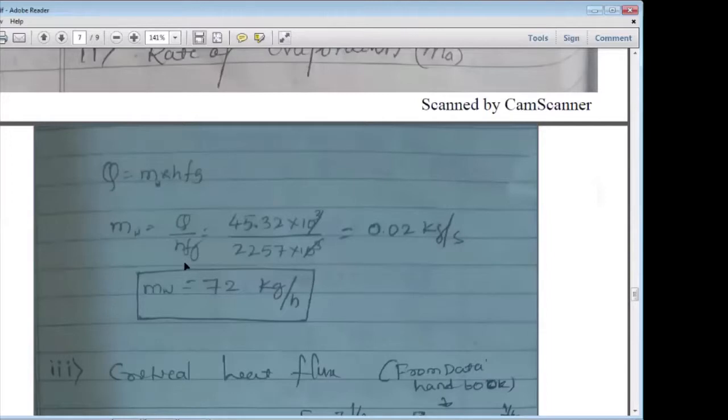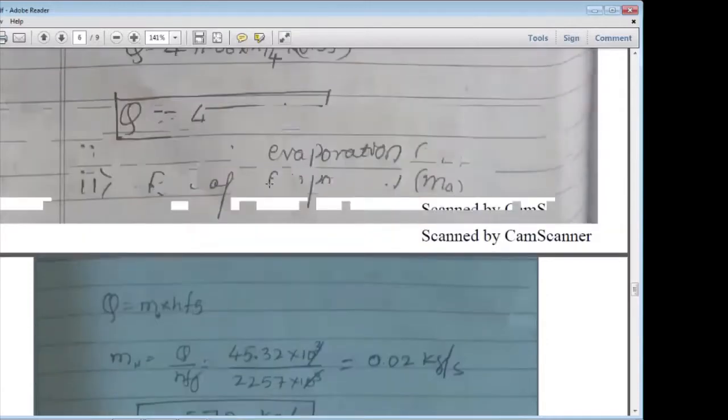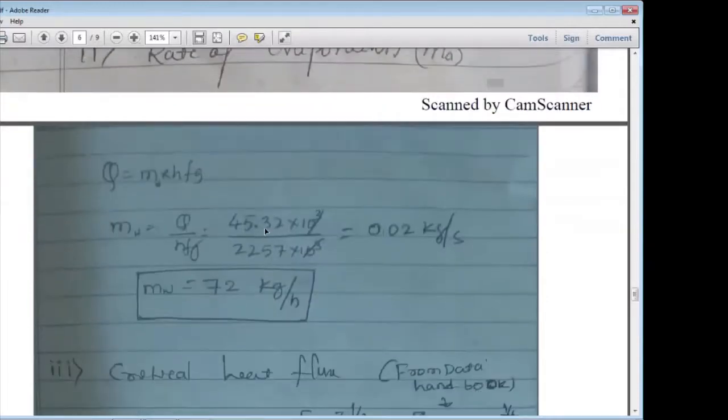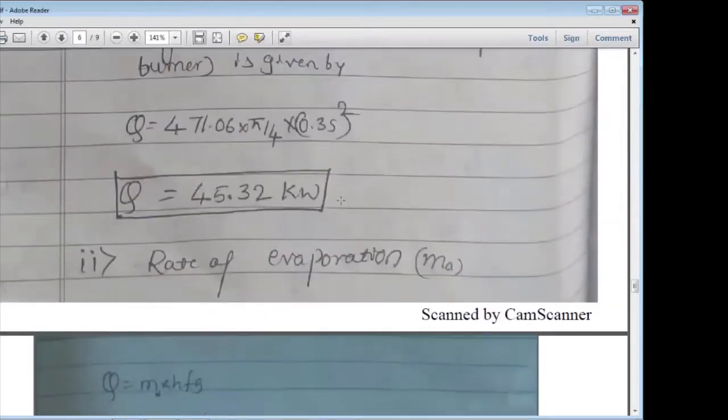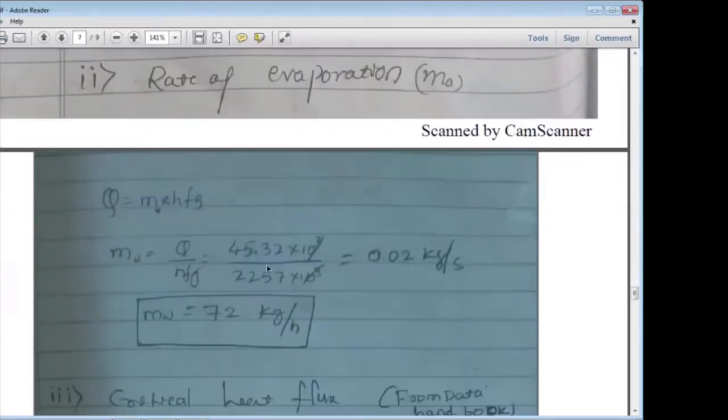Okay. So what he told to calculate is in kg per hour. Understand? Q is in kilowatt, so 45.32 into 10 raised to 3, you have to convert that into watt. Then HFG is 2257 into 10 raised to 3. That is 0.02 kg per second.